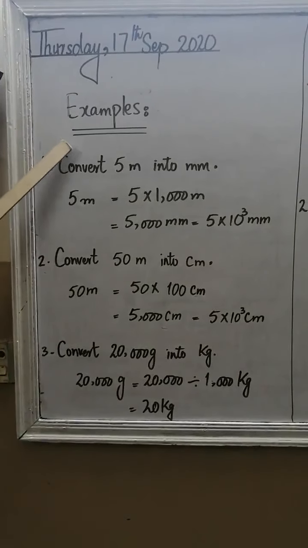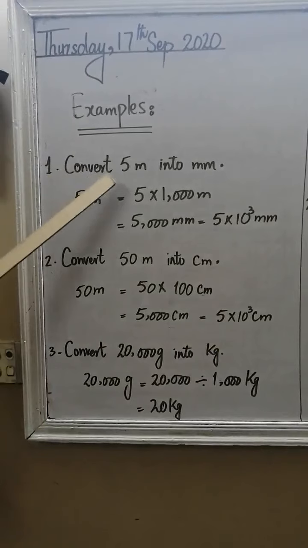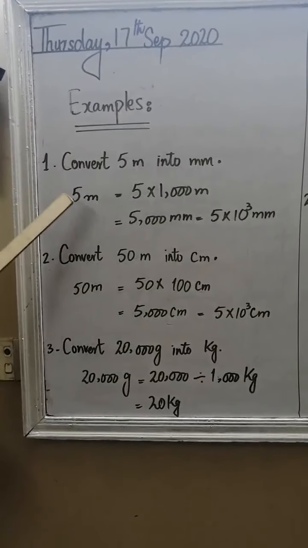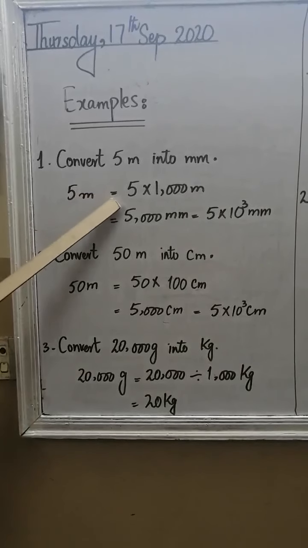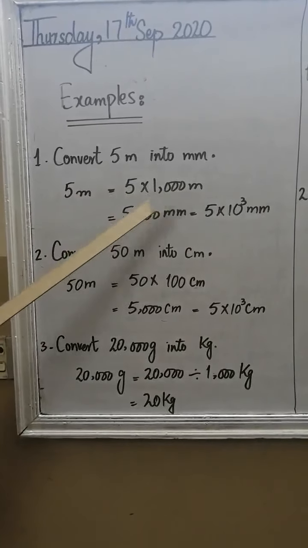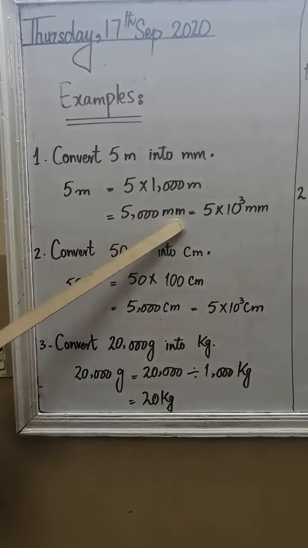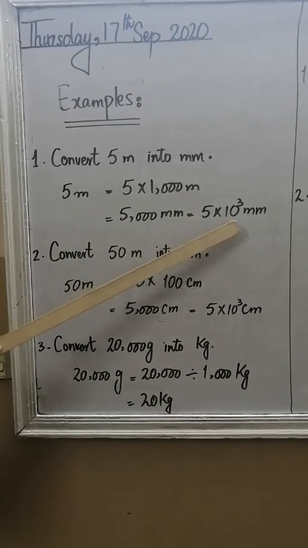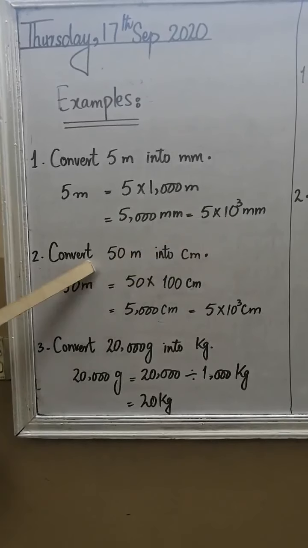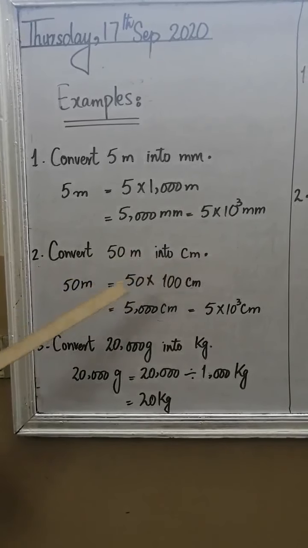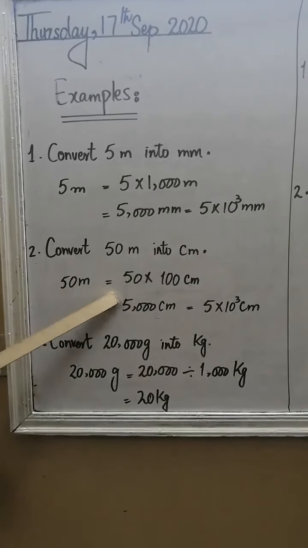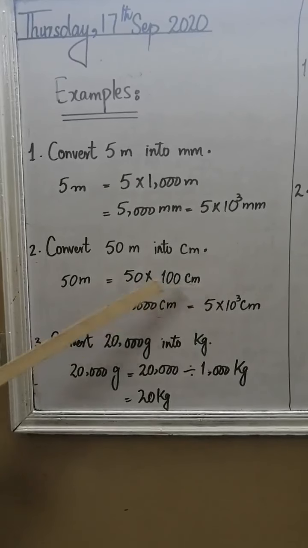Next, there are some examples. Number 1, convert 5 meter into millimeter. In order to convert 5 meter into millimeter, we will multiply 5 with 1000, and it will come 5000 millimeter, that is equal to 5 multiplied by 10 raised to the power 3 millimeter. Example 2: in order to convert 50 meter into centimeter, 50 meter is equal to 50 multiplied by 100.